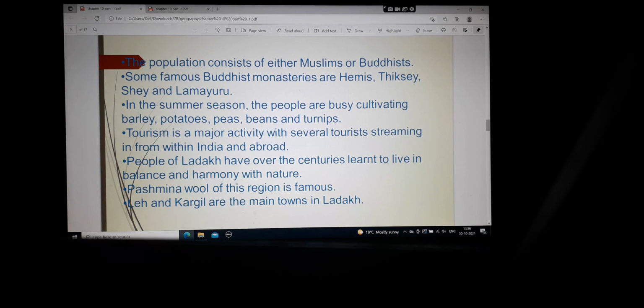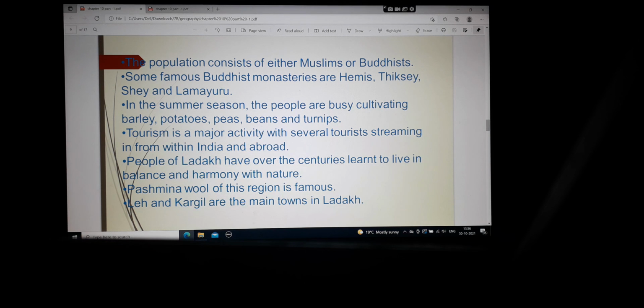Tourism is a major activity, with several tourists streaming in from within India and abroad. So in Ladakh, many tourists flock in, meaning they come not only from within India but also from abroad to visit Ladakh because of its natural beauty.